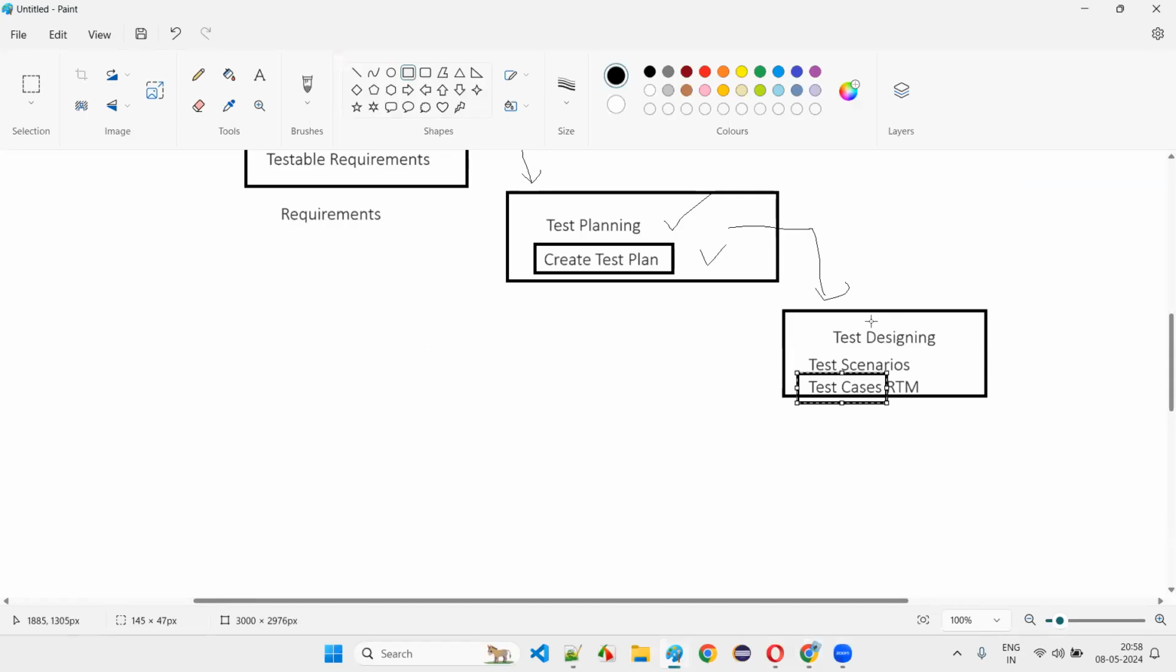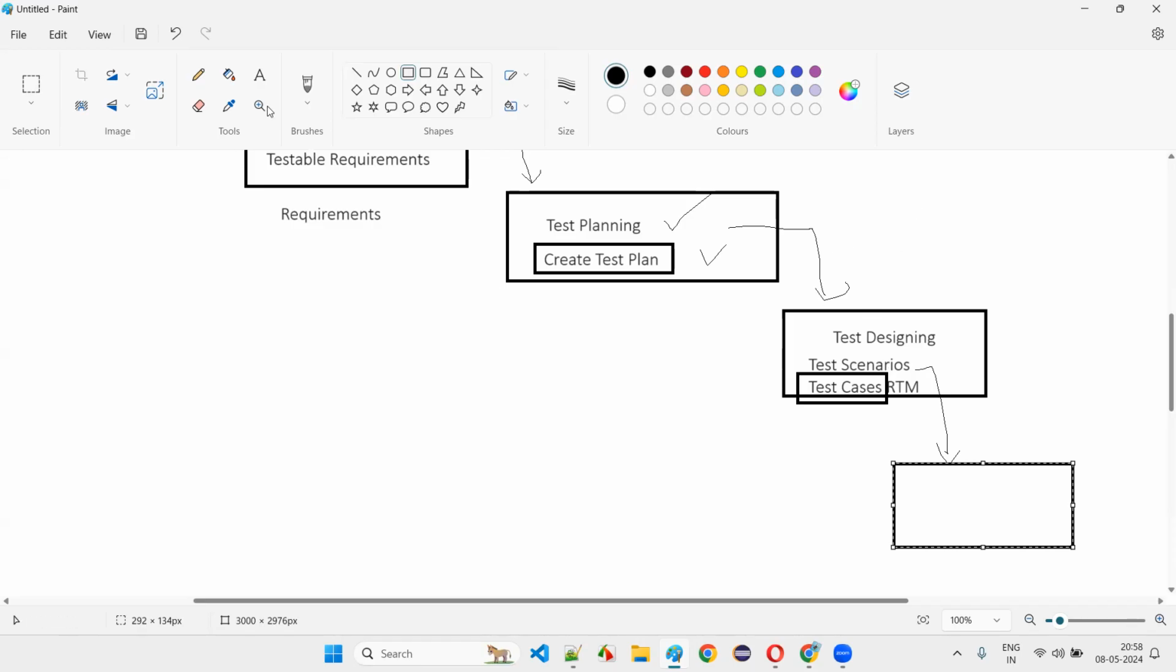In the test designing phase, test scenarios, test cases, and this kind of documents will be created. Once these documents are created and approved by the client, then the software testers will go for the test execution phase. Till now they have not performed testing. They have only generated the ideas for performing testing. In the test designing phase, the software testers have generated the ideas: this is how I want to test the software.